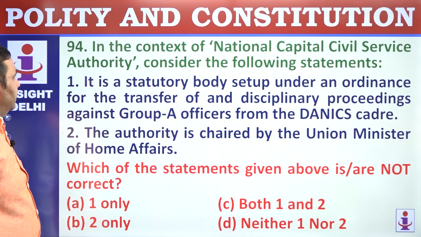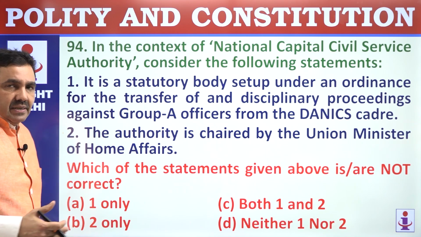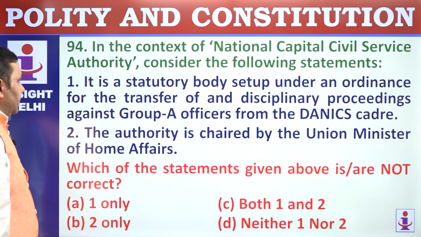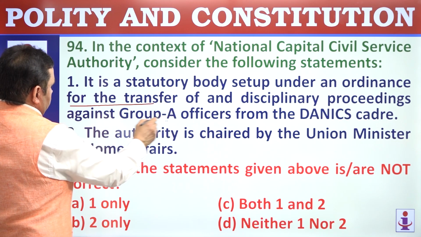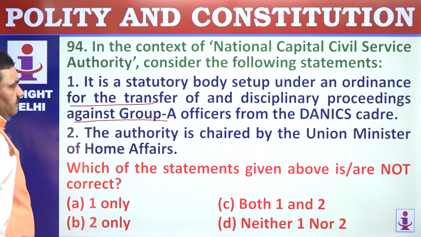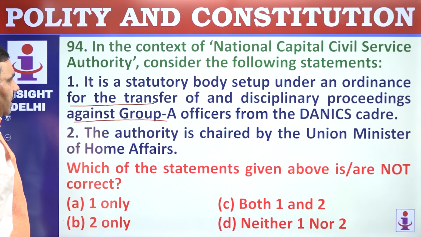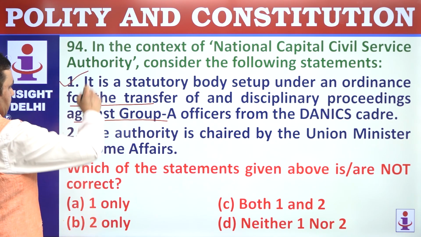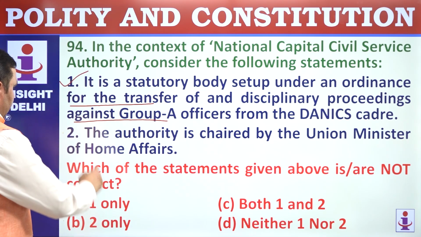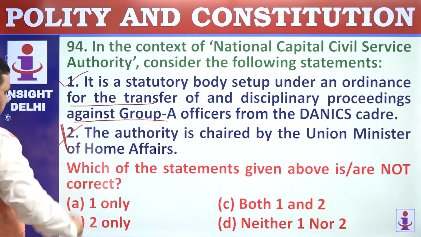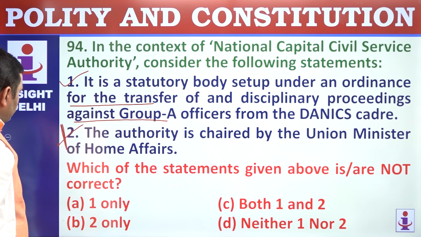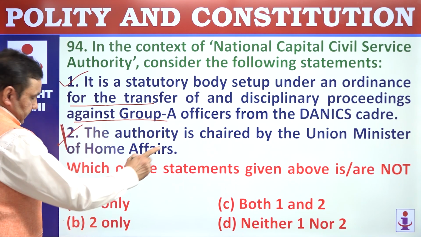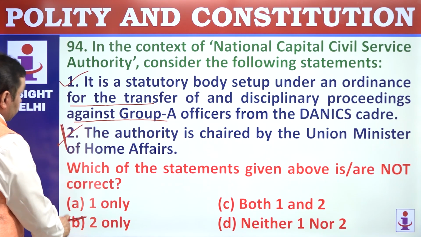94. National Capital Civil Service Authority, which has been considered recently by the central government. It's a statutory body set up under an ordinance. Now it's about to become a law. Grade A officers, that's correct. The authority is chaired by the Delhi Chief Minister of NCT Delhi, not by the Union Home Minister. Only 1 is correct, so only 2.